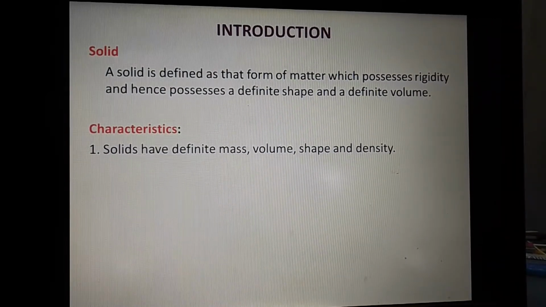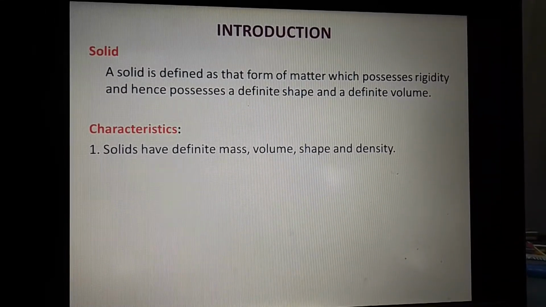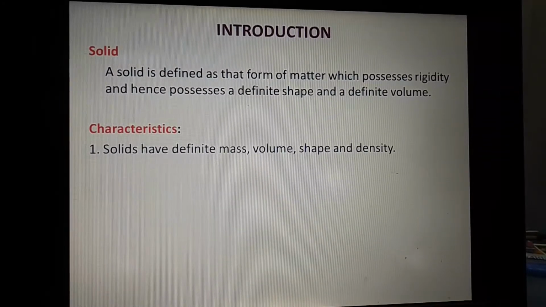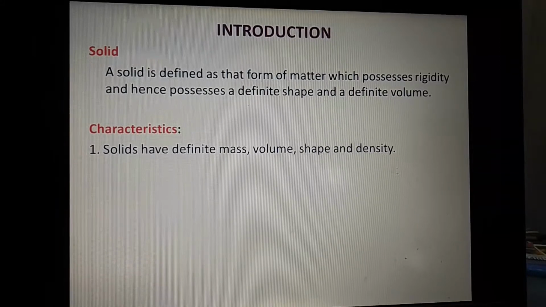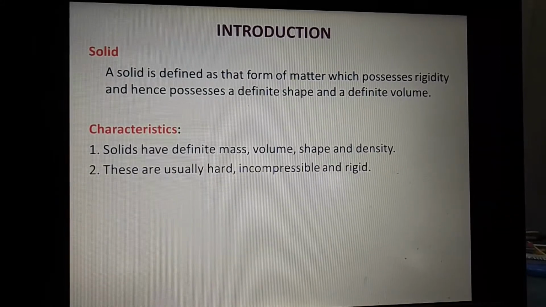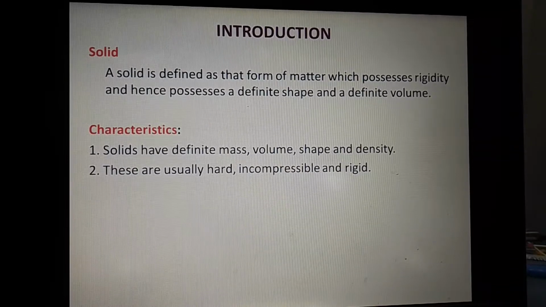The first characteristic is solids have definite mass, volume, shape and density. Means we can measure the mass of solid, its volume, shape and density also. Now these are usually hard, incompressible and rigid.